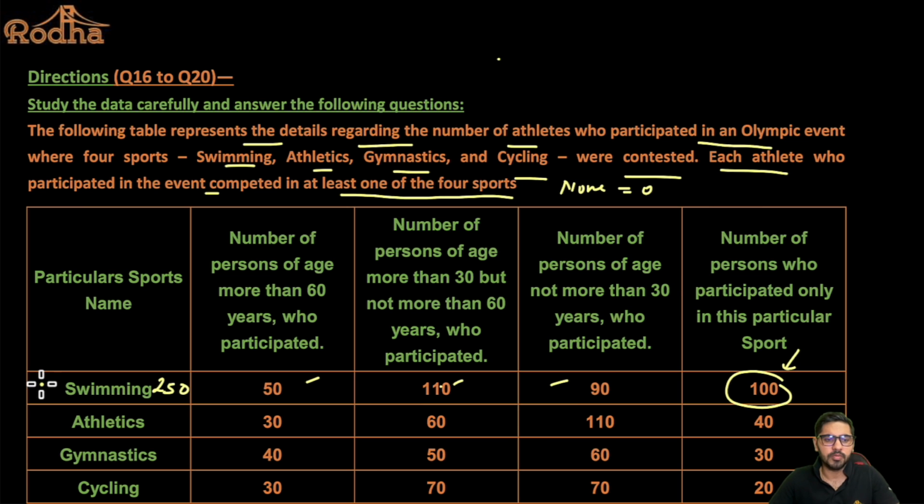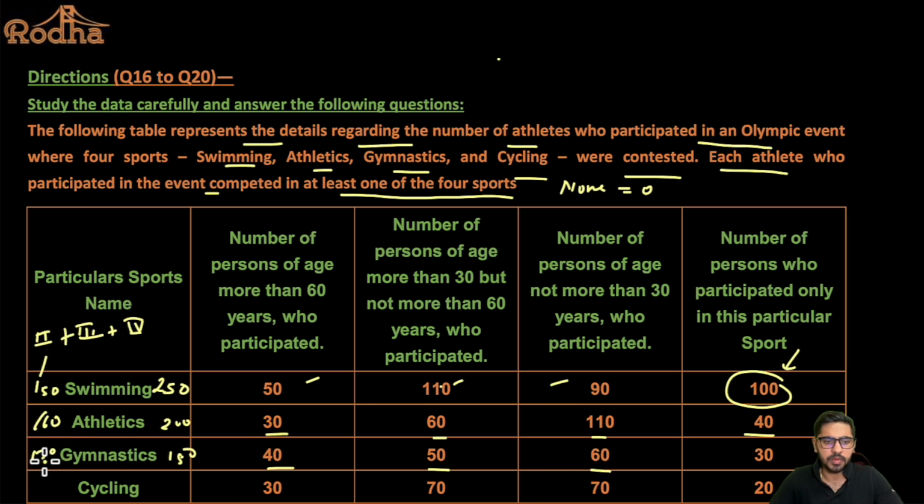So can I say remaining would be 150 which participate in, I can say 2 sports or 3 sports or 4 sports, right? Similarly, I can find for athletics, gymnastics and cycling as well. Let's see. 30, 60 is 90, 90 and 110 is 200. If I remove the 40, so this value will be 160 here and this is 200, right? Now, similarly, 40 and 50 is 90, 90 plus 60 is 150. If I remove the 30, this value will be, I can say 120.